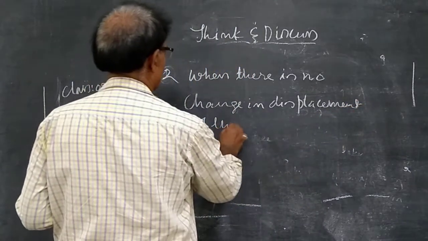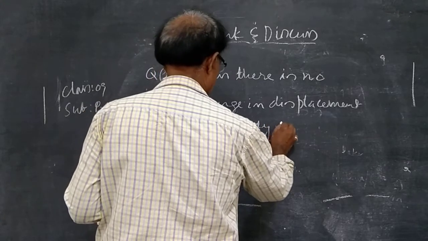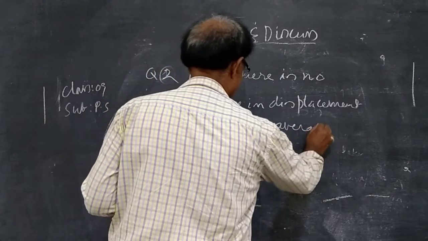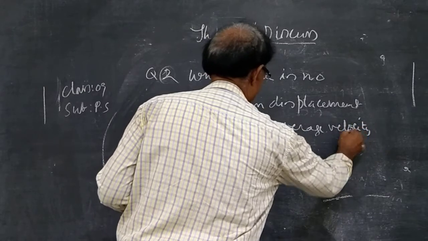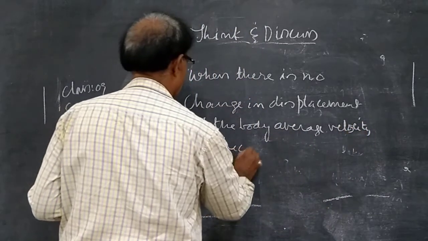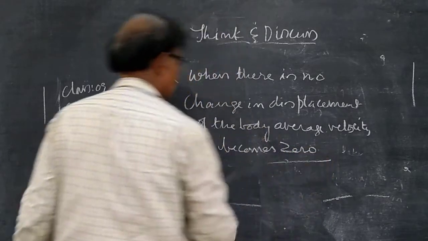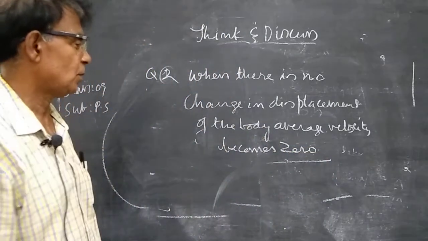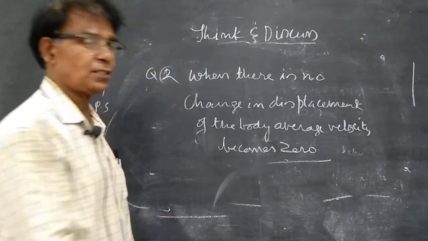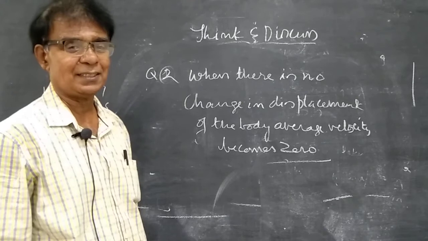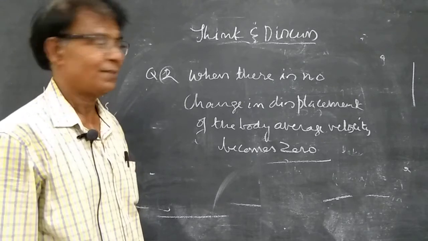So the criterion is that if there is no change in displacement, average velocity becomes 0, because change in displacement by time is called velocity.